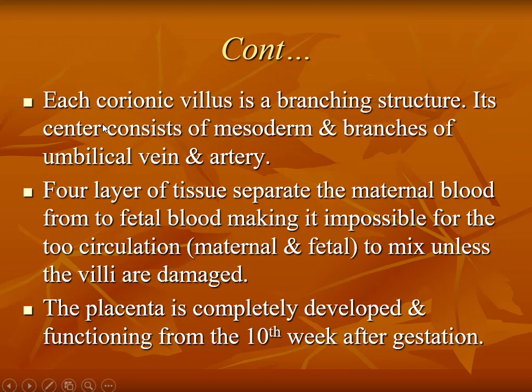Each chorionic villus is a branching structure. At its center it consists of mesoderm, with the branches of the umbilical veins and arteries. Four layers of tissue separate the maternal blood from the fetal blood. They will never mix, making it impossible for the two circulations, maternal and fetal, to mix unless the villi are damaged. Only if the villi are damaged will the circulations mix.